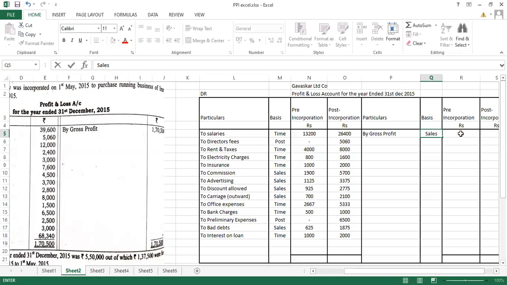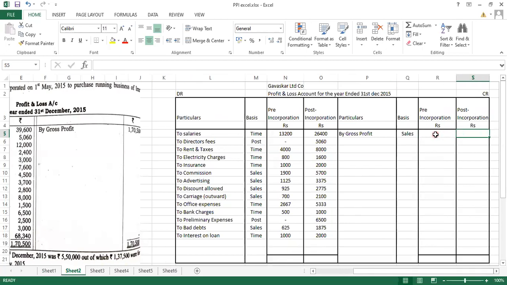And what is the amount? 1,70,500 is the amount. So let's divide this amount in the ratio of sales: 42,625 and 1,27,875 rupees. So with this, we are completed with our sum.